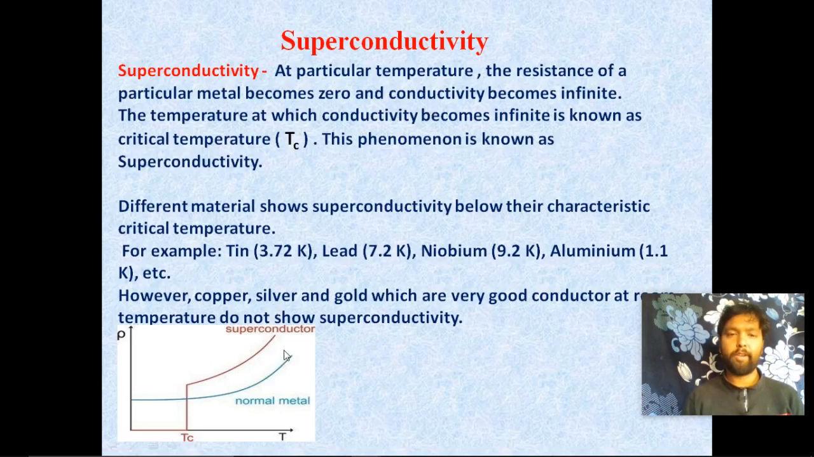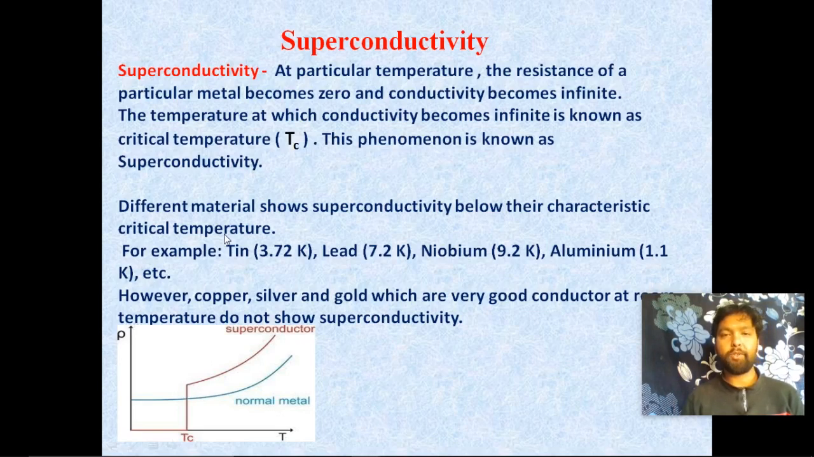For example, consider mercury. At a temperature of 4.2 degree Kelvin, mercury's resistivity becomes zero and conductivity becomes infinite. At that temperature, mercury shows the superconducting state, and above that temperature, mercury behaves as a normal metal. This means 4.2 degree Kelvin is the critical temperature of mercury.